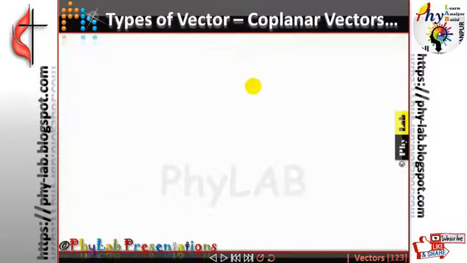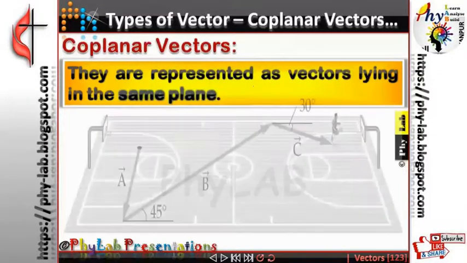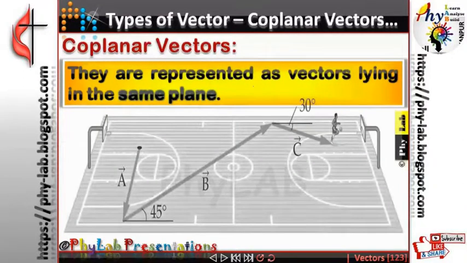Now, coplanar vectors. Vectors that happen to lie in the same plane. Remember the plane? Joining the x axis and y axis made a plane. Which plane is this one? This is a basketball court. Can you tell me which plane it is? So this is your XZ plane. As I told you, the ground is often referred to as the XZ plane.